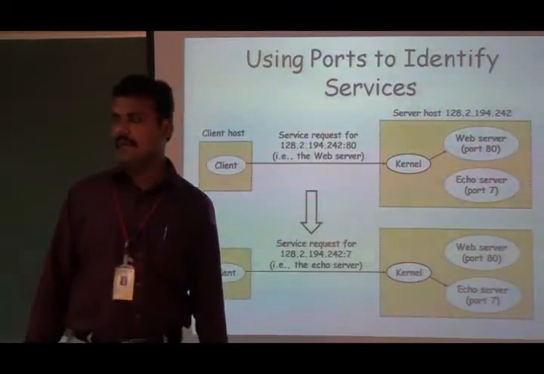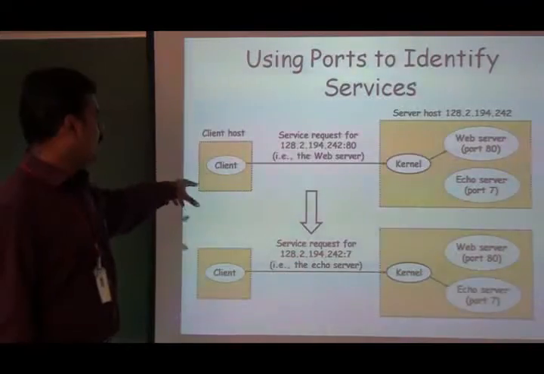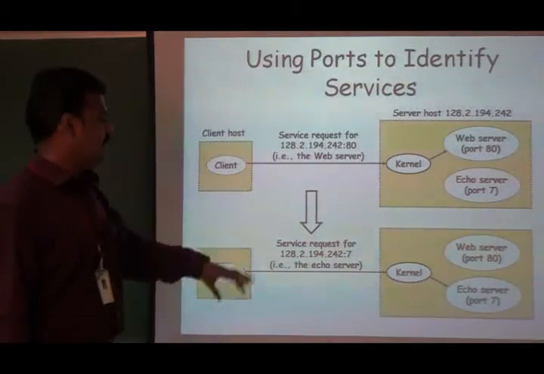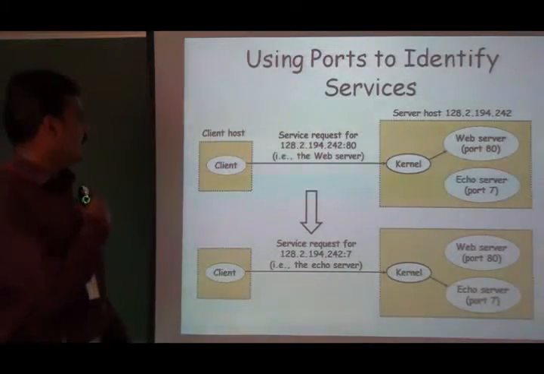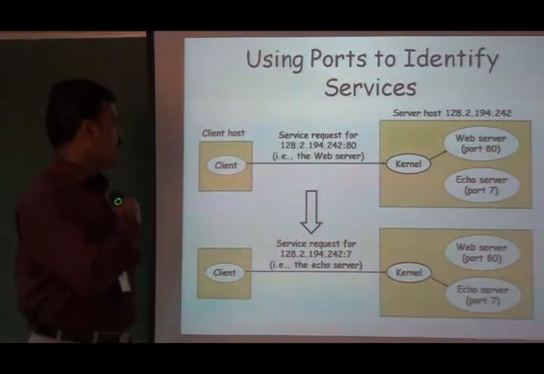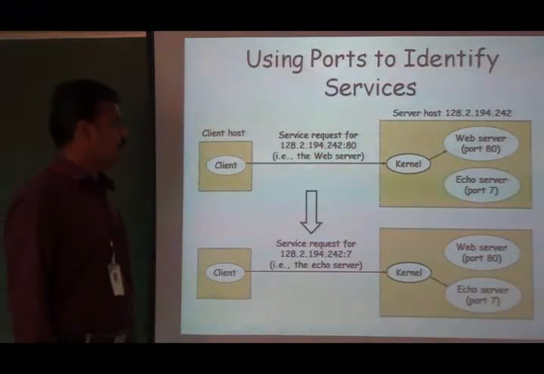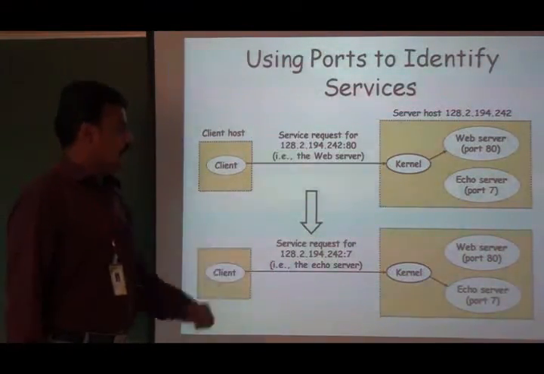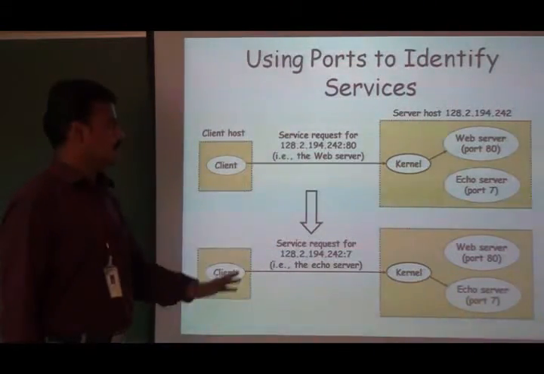web server. Okay, in this example I have given, there are 2 clients that want to communicate with a single server. Client 1 with the IP address 128.2.194.242 wants to communicate with the web server, and client process 2 wants to communicate with the Echo server. Both clients are going to send a request to the server.